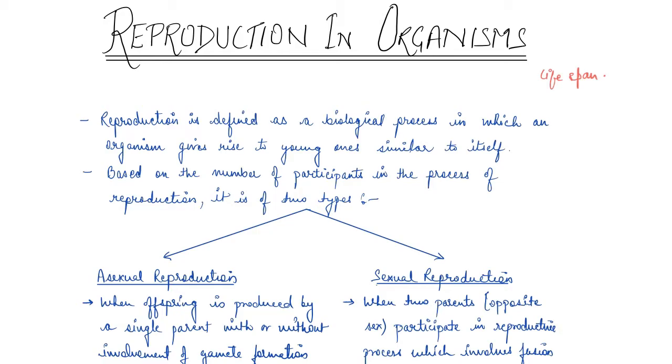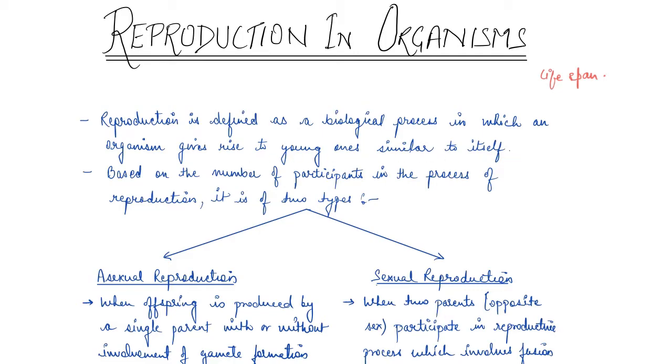So in the same way, reproduction is a very important part of our life wherein we produce similar organisms so that we maintain the population of our own species, right? So that is how reproduction is defined. Reproduction is a biological process in which an organism gives rise to young ones similar to itself. So basically, when we reproduce, we give birth or we give rise to young ones similar to ourselves, right?